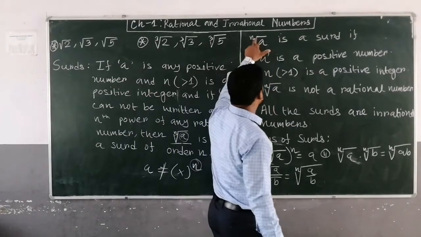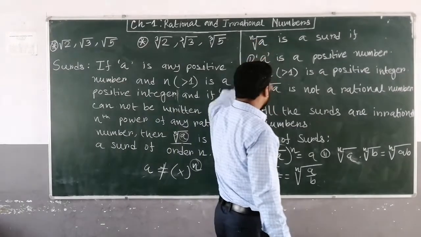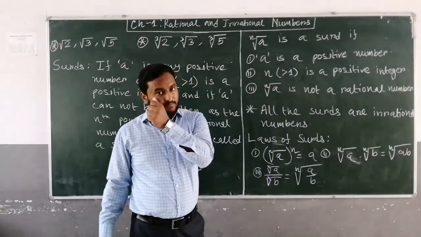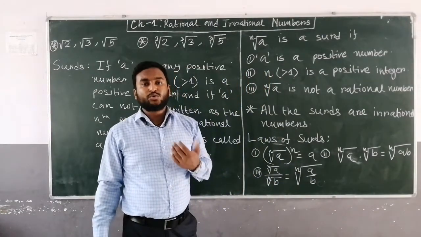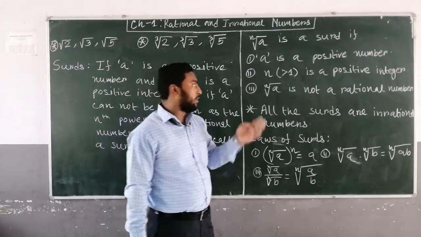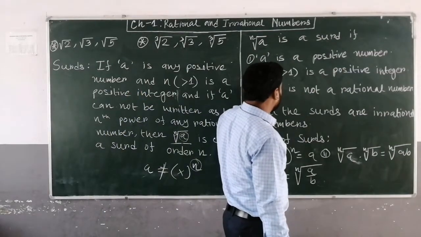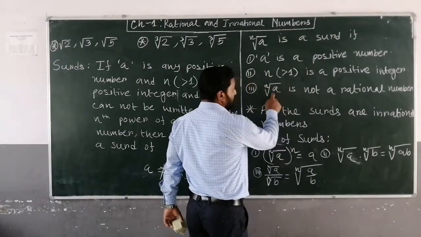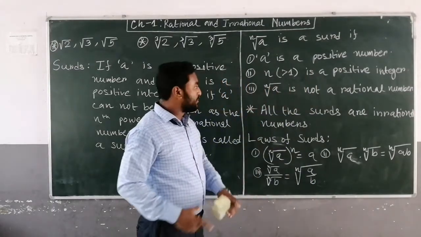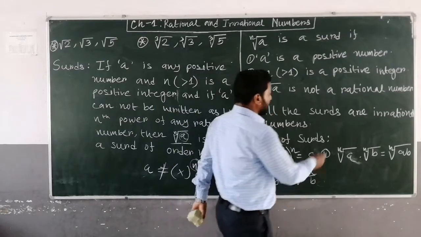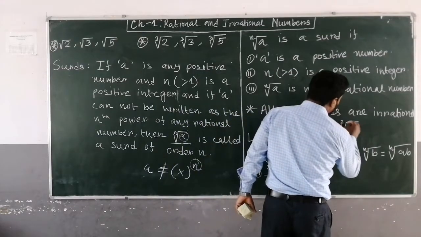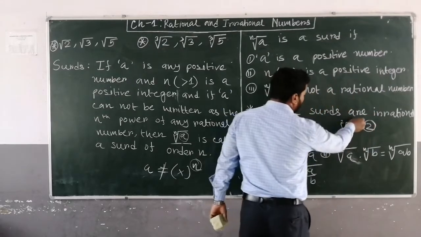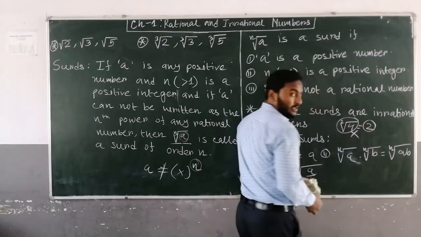And n, this root will always be greater than 1 and a positive integer. It may be 2, 3, 4, 5, 6, 7 and so on. And the nth root of a is not a rational number. If it is a rational number, then it will not be a surd. Suppose square root of 4 is 2, and 2 is a rational number. So square root of 4 is not a surd.